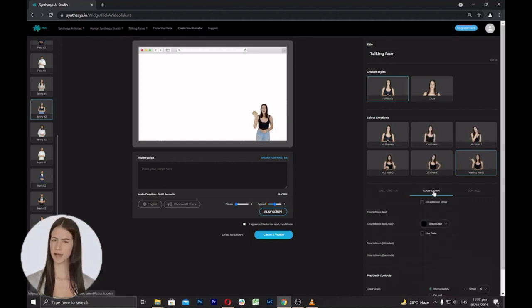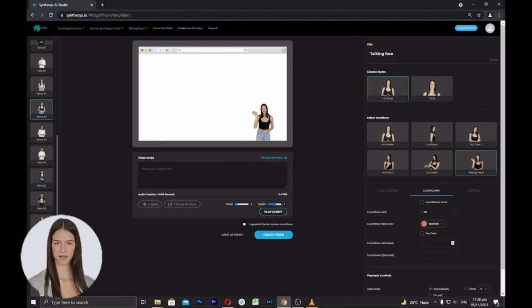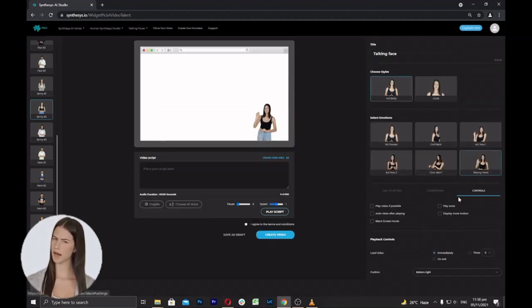Next is the countdown settings. Here you can set a virtual clock that counts down from a certain date or number to indicate the end or beginning of an offer or event. You can add a countdown text, change text color, add minutes and seconds, and you can also use date. Next is the Settings tab, where you can select how Talking Faces will react when you put it in a video or in your website. You have the following options.